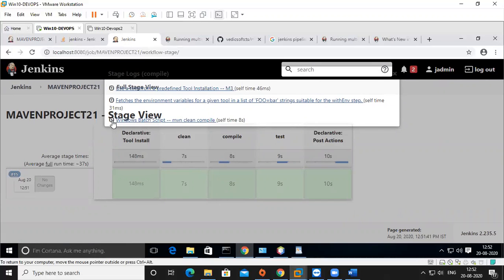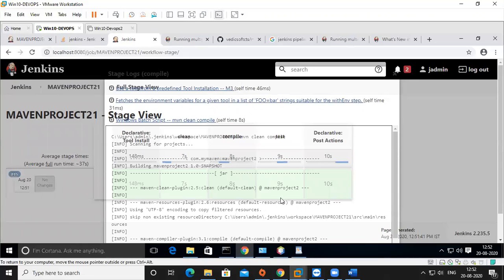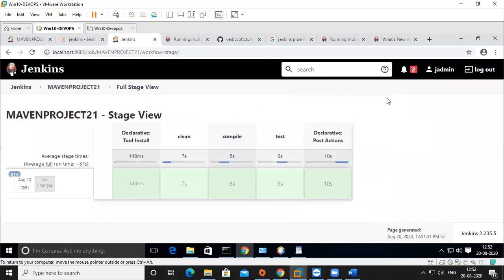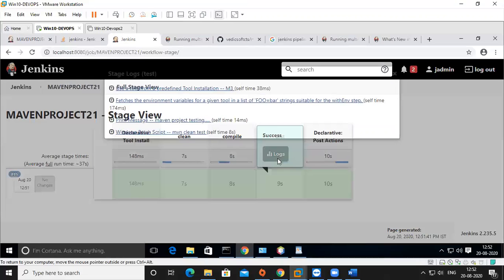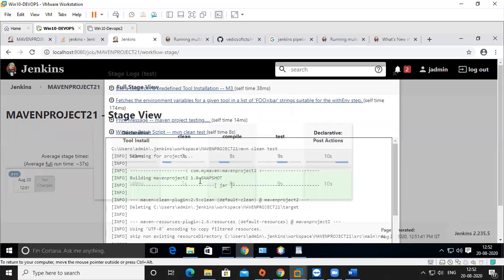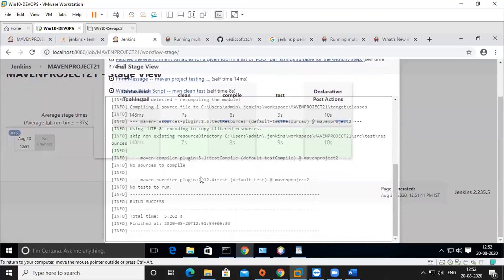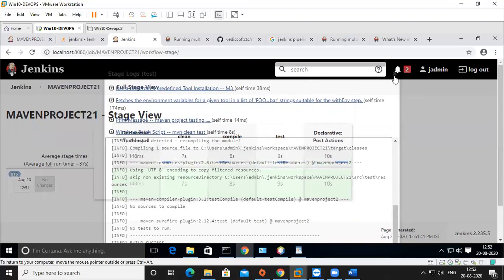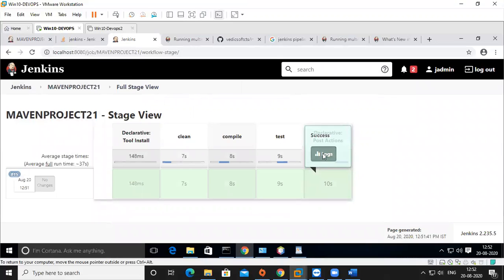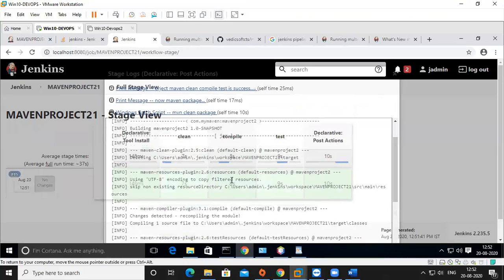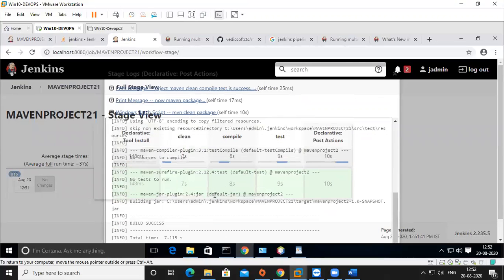But still, what I'm telling is, if you see every batch and what is going on, their outputs we can see. See, this is clean compile. So first it will clean, then it will compile. Okay, and then test. And also I gave a clean test, means it will do cleaning and compiling and testing. So then it is final testing. Okay, and here it is post action. In post action, I gave a clean package. This is the outcome of post package.